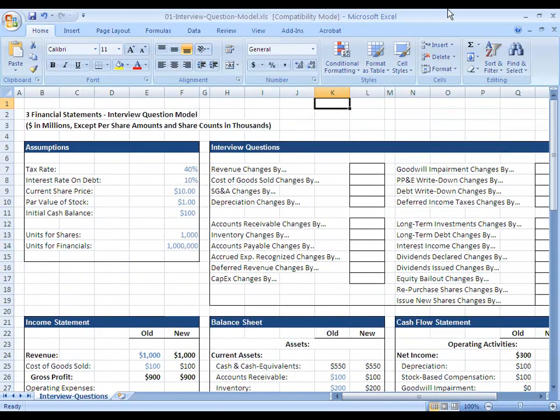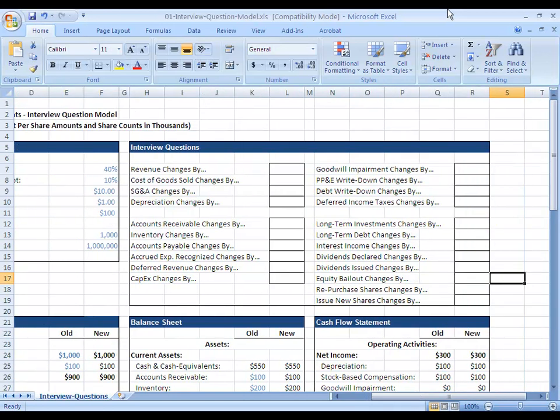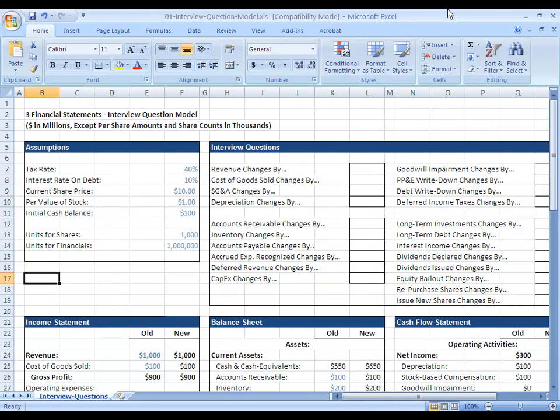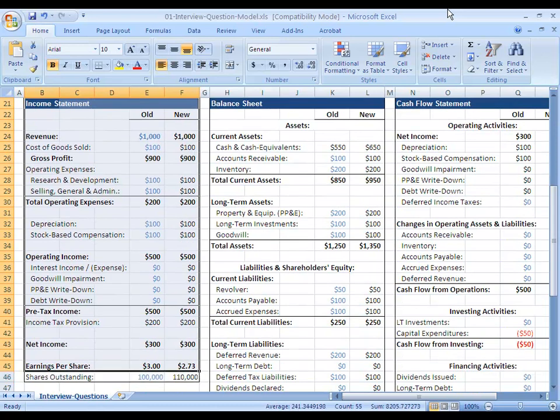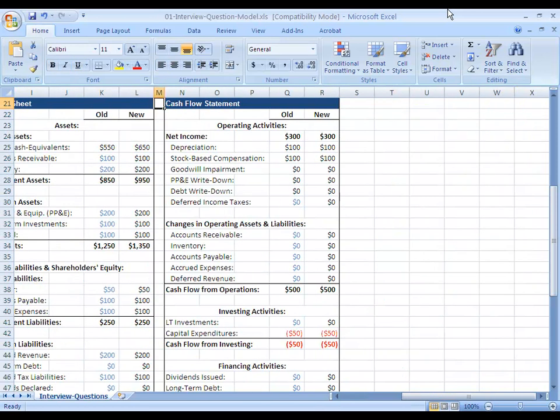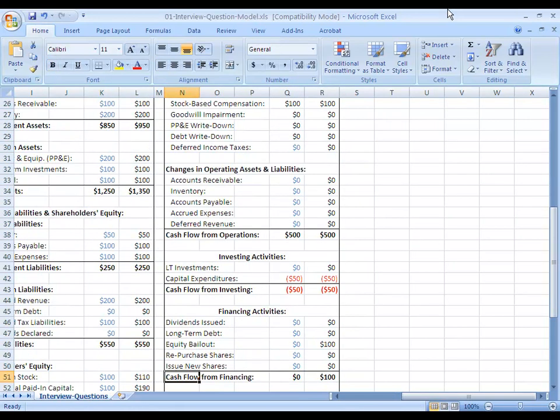So the first example I want to go through with you here is with an equity bailout. So I'm going to go over to our interview questions at the top, and I'm going to enter 100 into equity bailout changes by. I'm going to start with the income statement to show you what happens here. As with many of the other scenarios we looked at, there are no changes on the income statement all the way down to net income here. On the cash flow statement, a bailout is not part of a company's operational or investing activities, so there are no changes on these areas.